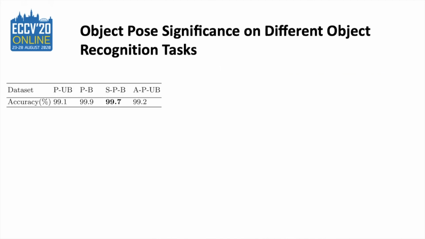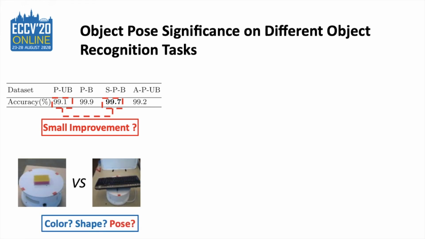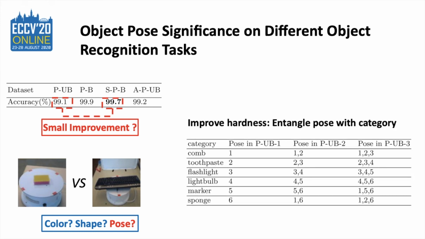framework. Similar to iLab 20 million, we split RGBD into pose balanced and pose unbalanced training sets. The accuracy improvement demonstrates that our pre-trained OPTNet can be generalized to different datasets and boost the discriminative model in object recognition. The accuracy improvement in RGBD is smaller than in iLab 20 million. Indeed, distinguishing a yellow sponge and a black keyboard can easily be achieved by size or color even without pose analysis. So we want to explore the object pose significance in different object recognition tasks.